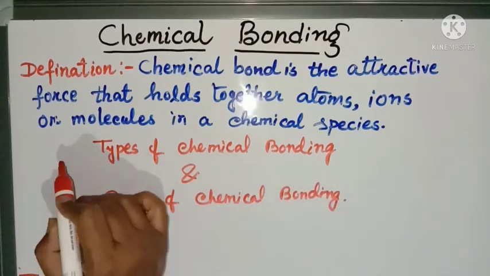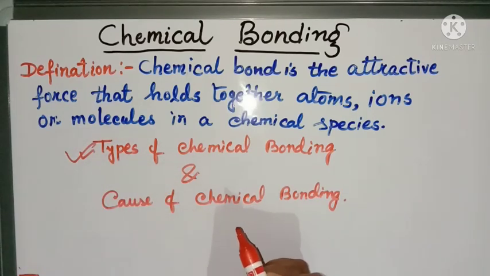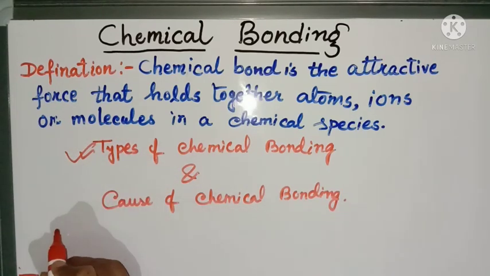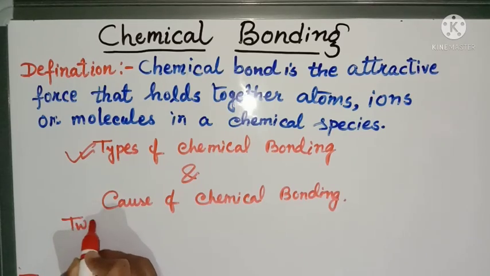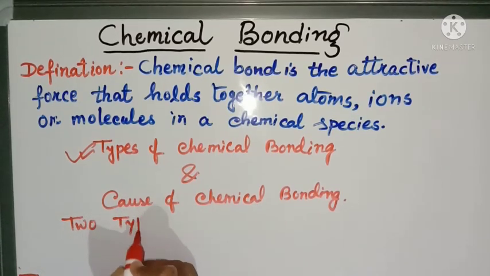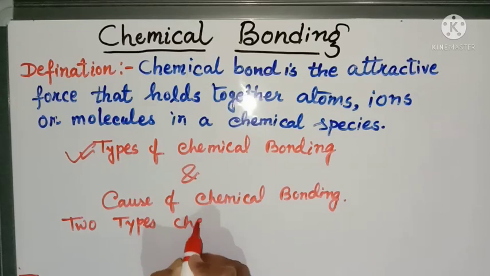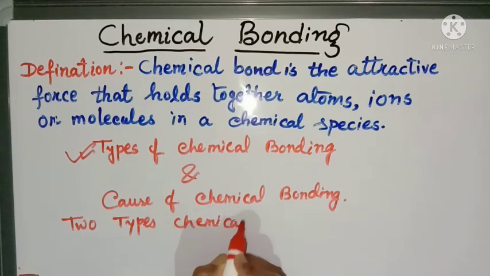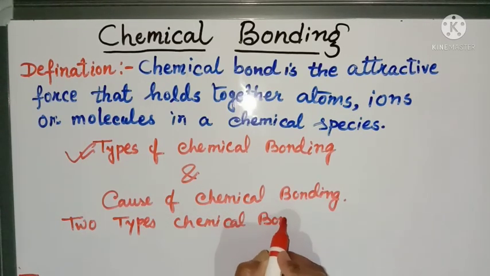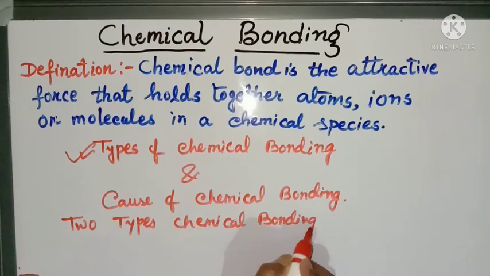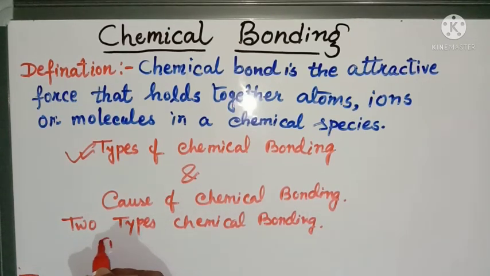So first let us focus on types of chemical bonding. So there are two types of chemical bonding. Number one is electrovalent bond.